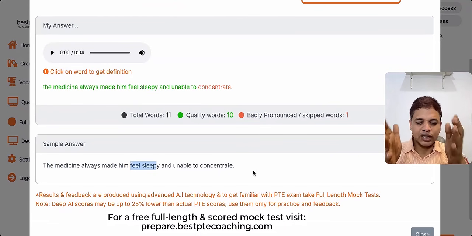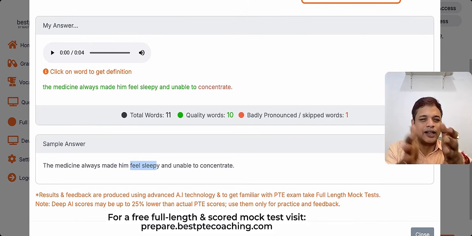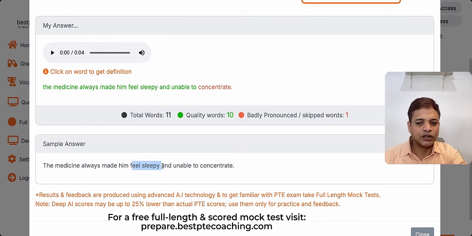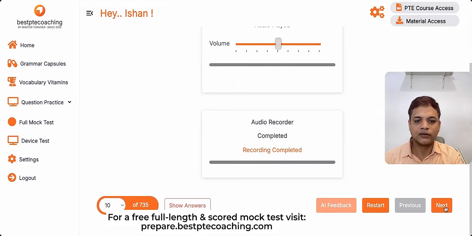This is how I mentally chunked it, like first chunk, second chunk, and then third chunk, something like this. So let me answer one more question.